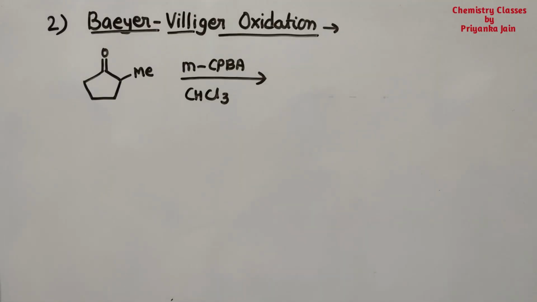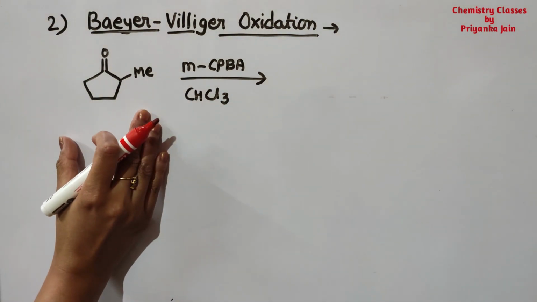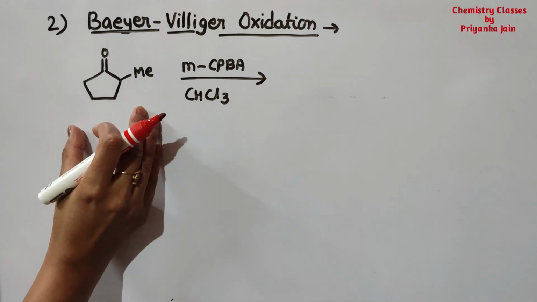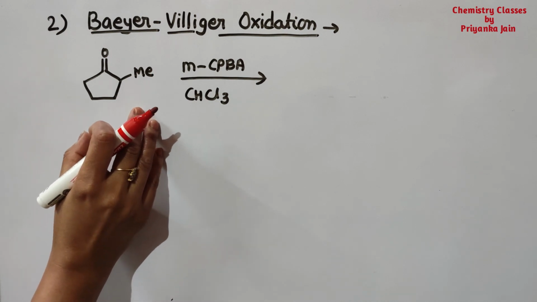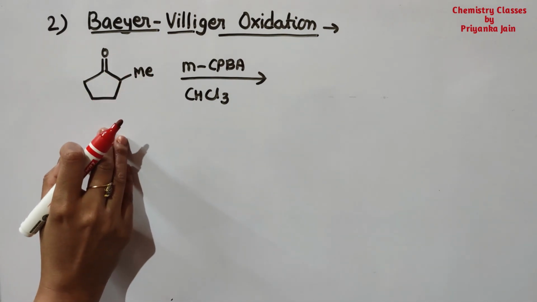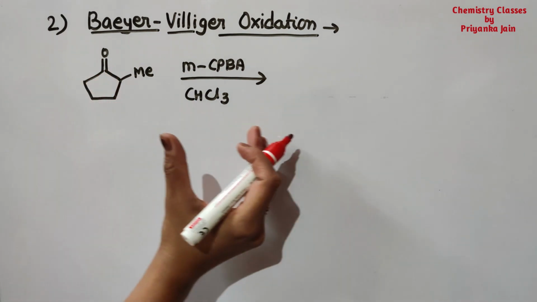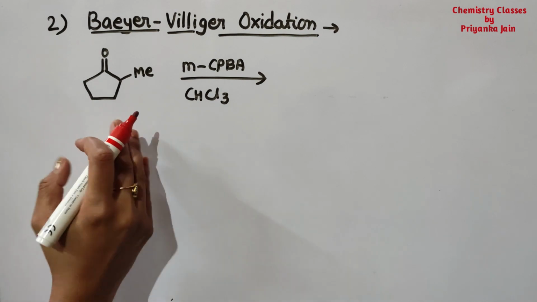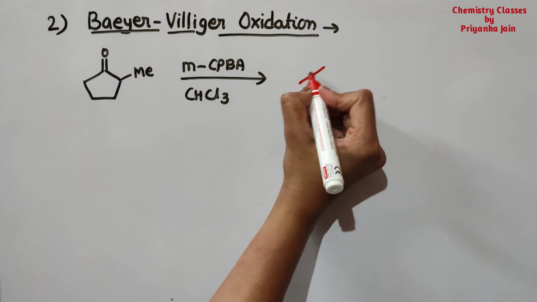The next important use of MCPBA is the Baeyer-Villiger oxidation. It can be used for the Baeyer-Villiger oxidation. What is this? I have already told you in my previous lecture. I have already made a lecture on the Baeyer-Villiger oxidation. So see here, this is used for the oxidation of ketones to lactones. It means cyclic ketones are converted to lactones, and if we are taking acyclic ketones, then they are converted to esters.